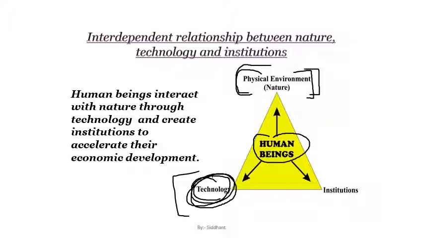He is using the technology, that is how we can exploit those resources, and then these resources are used in the institution itself for planning and development of the society, of the nation, of the country. All right.